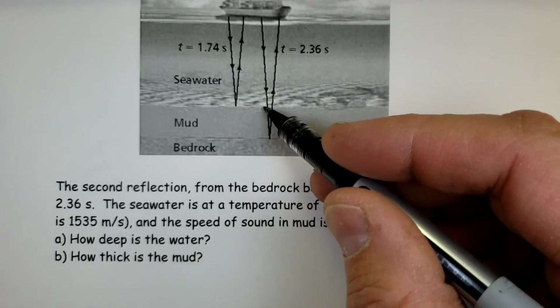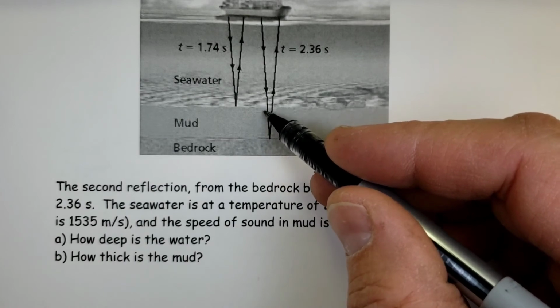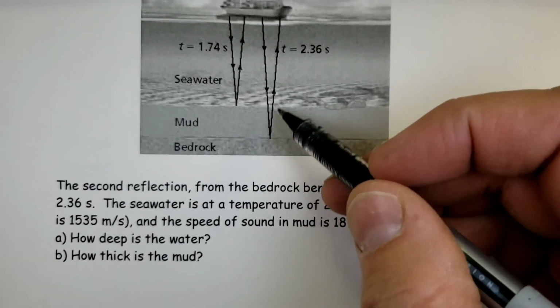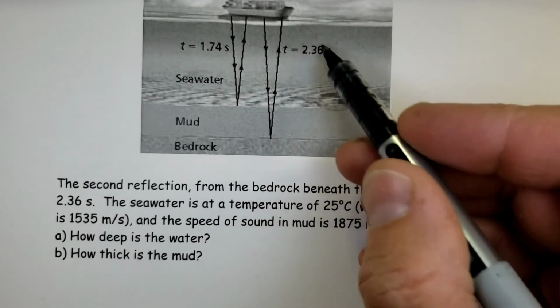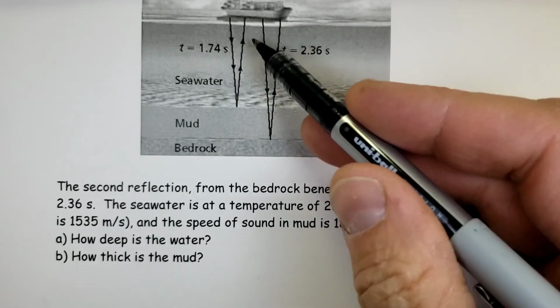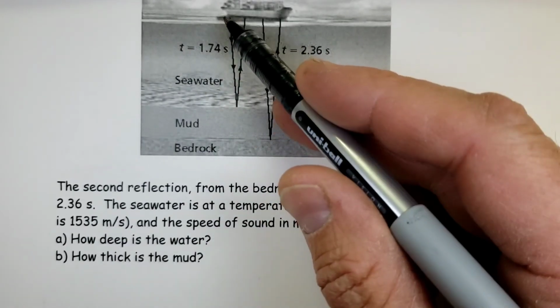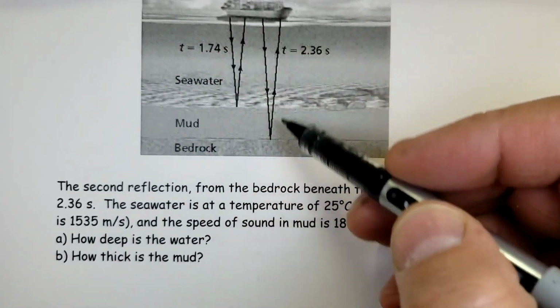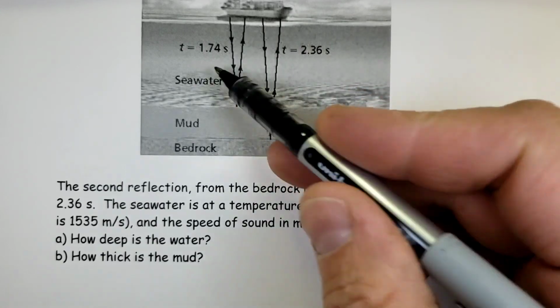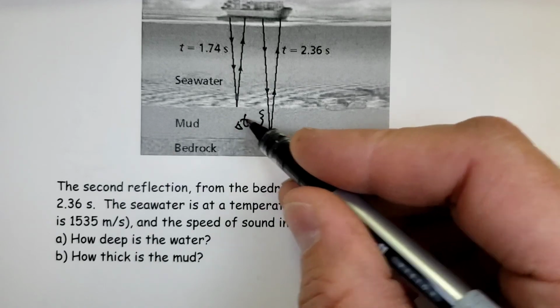So we're going to want to figure out the distance from here to here. The key thing is we're going to have to know the time from here to here. We can get that by taking this divided by 2, so we'll have the time down. And then subtract the time down that represents water. So you have this big time down, subtract the seawater time down, and you'll get the time in this region here.